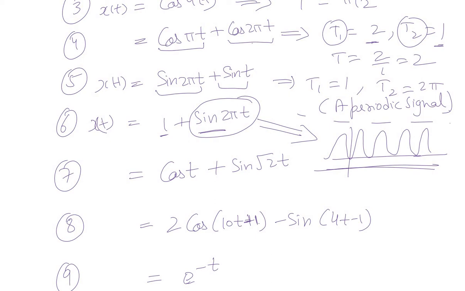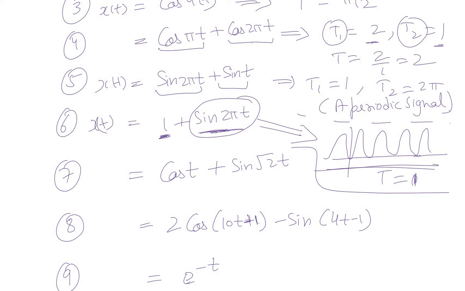The period will remain the same, that is the period of sin 2 pi t. Addition of a constant value does not change the periodicity. It is just shifting the waveform upward or downward. So the periodicity is not affected. So its fundamental period will be the period of sin 2 pi t, which is 1.